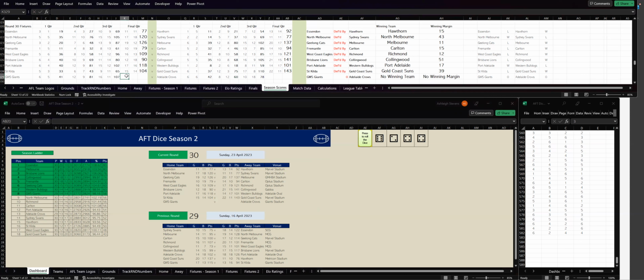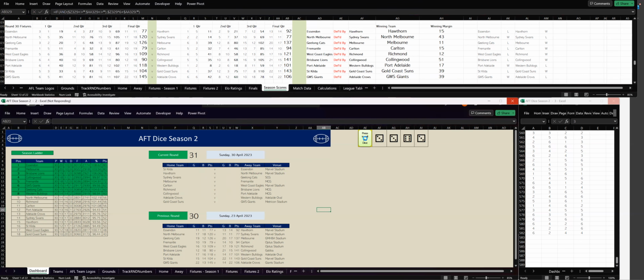GWS have kicked 6 goals, 2. So that's 22 goals, 13. To Adelaide, 4 goals, 4, which is 14 goals, 22. And in the end, GWS have run out winners by 39 points.